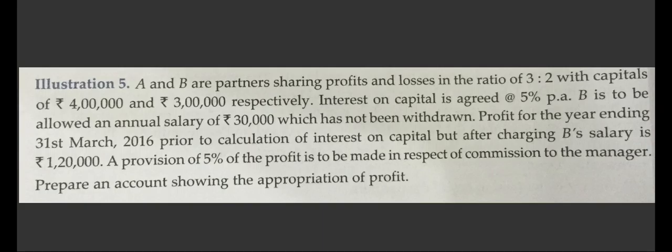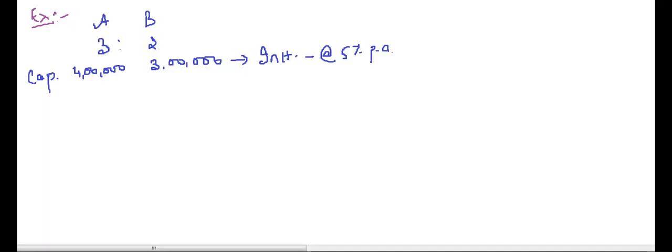It says that B is to be paid a salary of 30,000 per year, not per month. Careful.